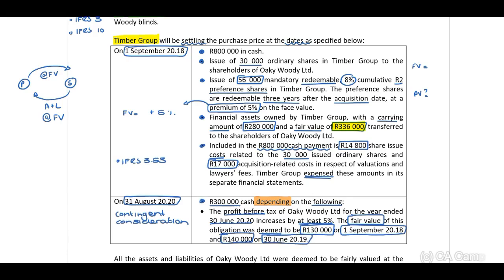Right guys, remember principles of IFRS 3, the consideration should be at fair value, therefore this 130,000. The increase in terms of the 10,000, this relates to the separate records of Timber Group. Guys, you need to ensure that you understand. When I indicate separate records, I mean the annual financial statements of Timber Group Limited, not consolidated.